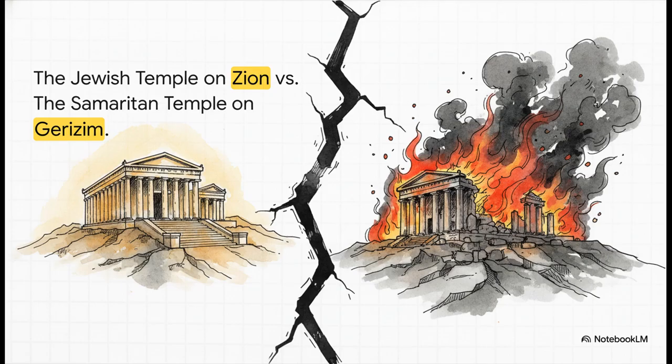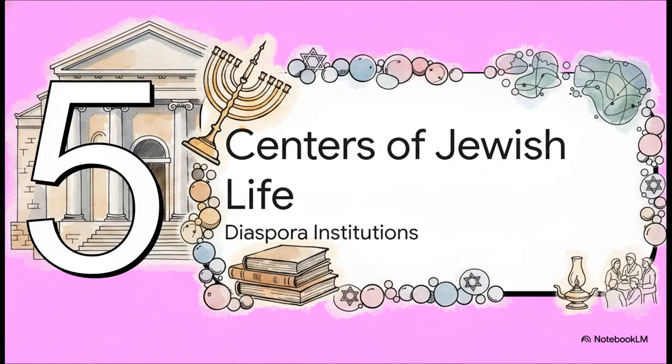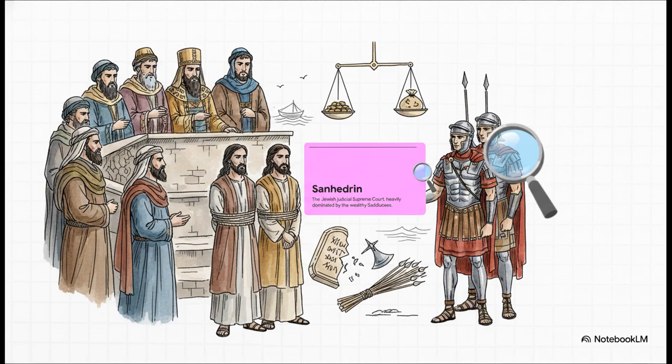The absolute breaking point happened around 110 BC when a Jewish leader named John Hyrcanus marched up and burned the Samaritan temple to the ground. So, by the 1st century, the mutual hatred between Jews and Samaritans was practically explosive. Finally, Section 5, Centers of Jewish Life, Institutions of the Diaspora. So, where did all of this daily life and politics actually take place?